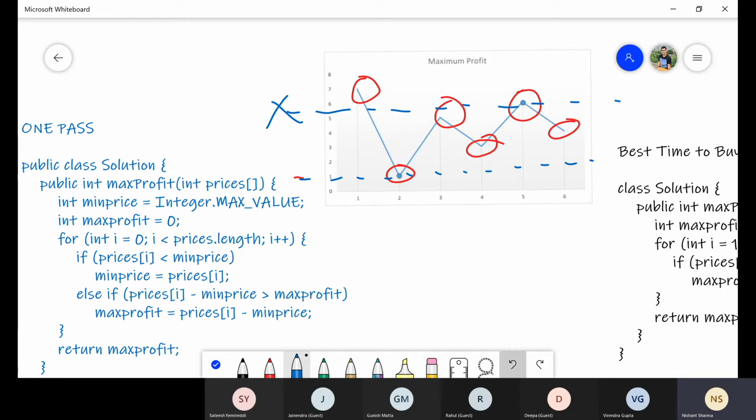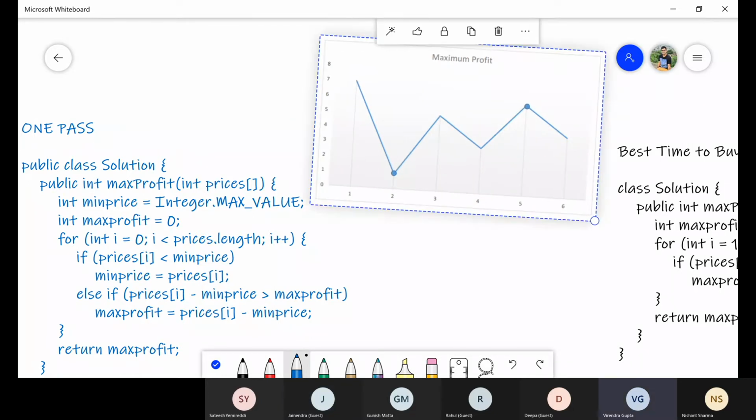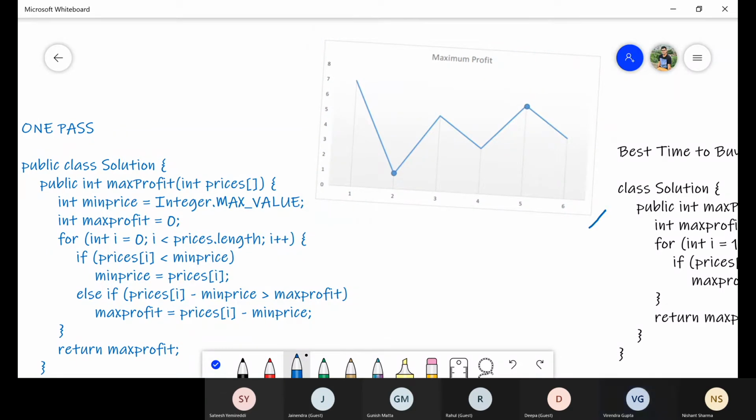Any doubt here? No. Last part is not clear. Like if you find out the minimum, then how can we calculate the maximum?